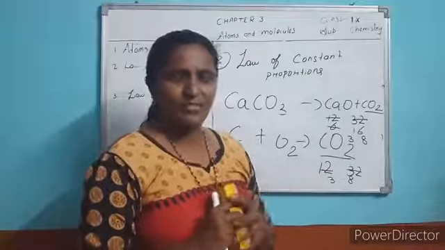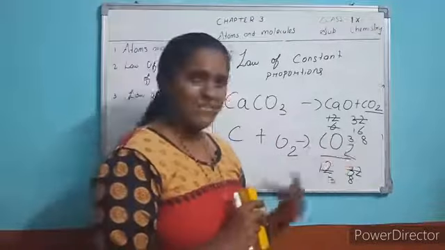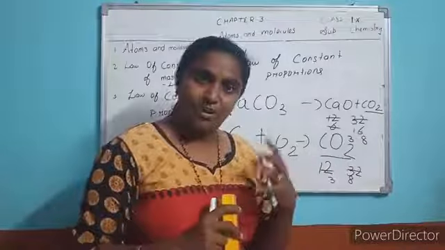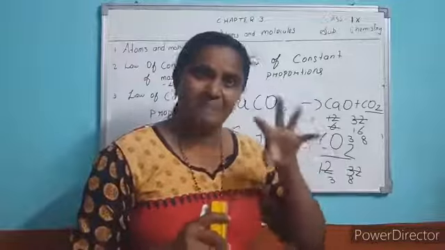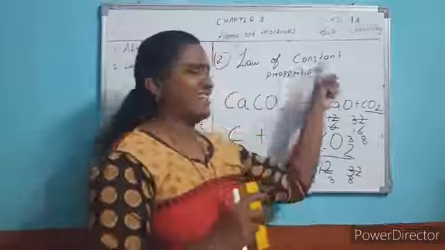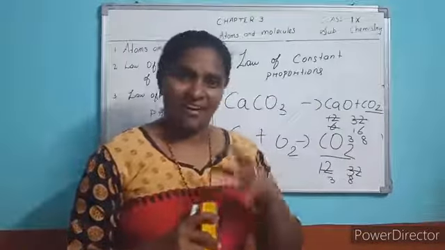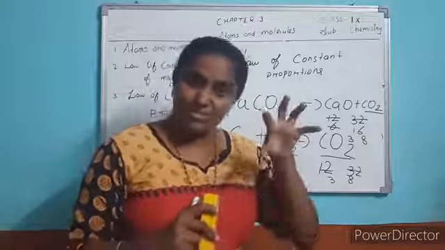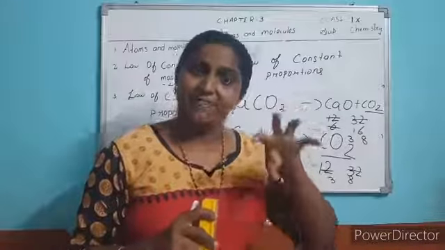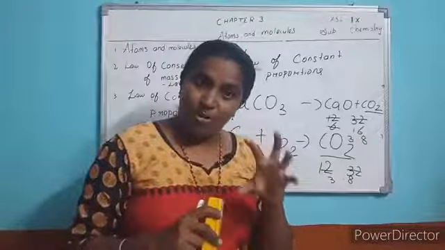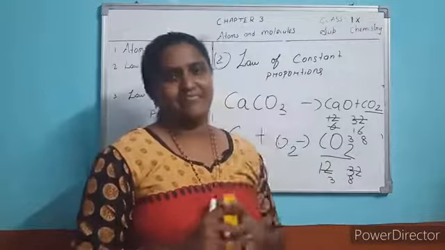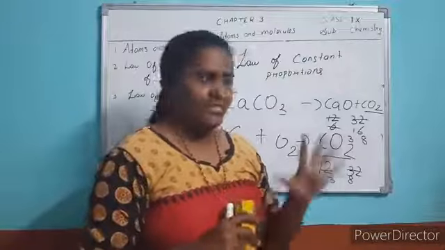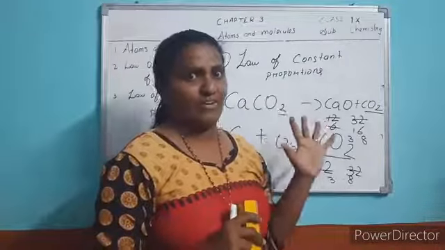What is the law of constant proportions? Compounds are made up of constituent elements, and the mass of these constituent elements remains fixed, that is constant by mass. The mass of its constituent elements remains fixed, but the compound sources may be varied. Now understood? That's our today's topic. Read the topic well. Thank you.